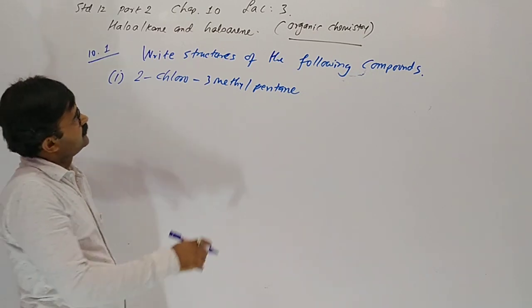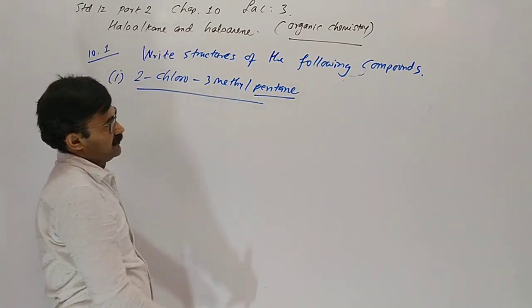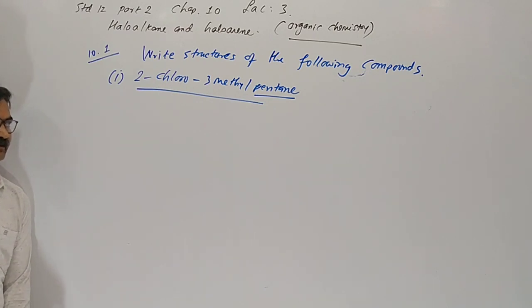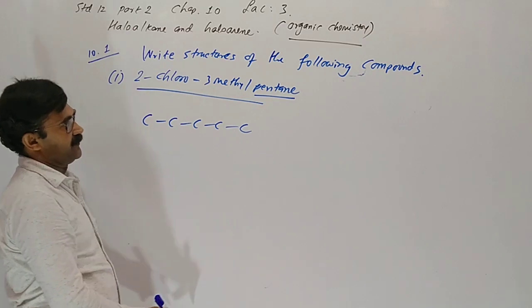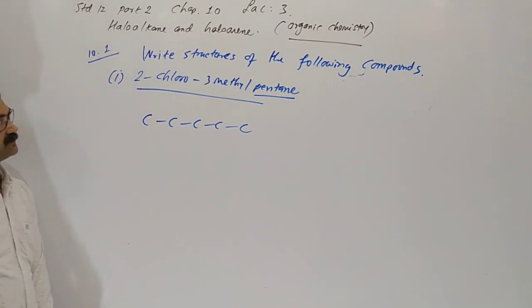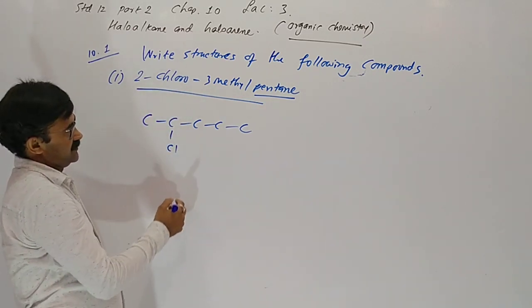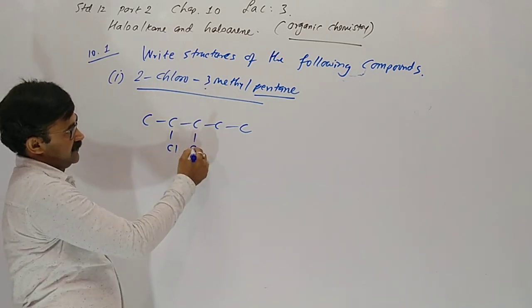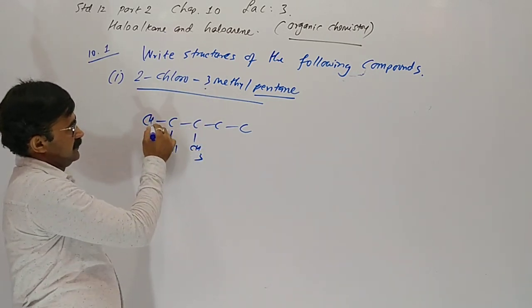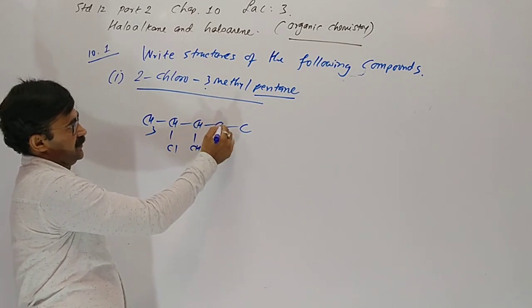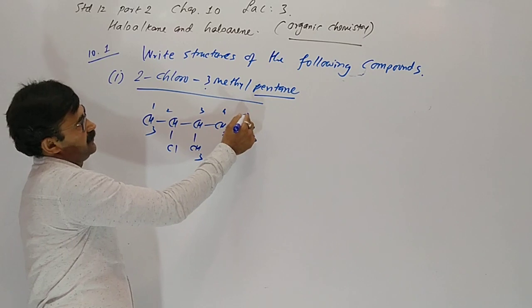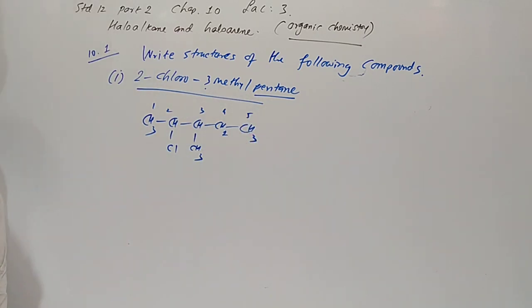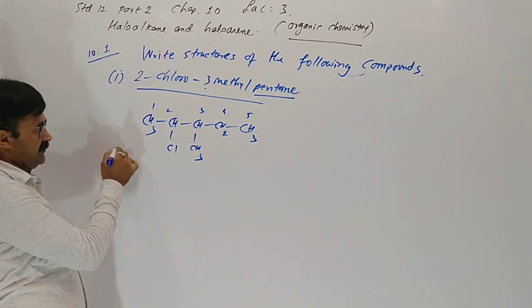This one is very simple. We have to start with the main chain. So pentane. In the pentane, there should be 5 carbons in the chain. On second position there is chlorine. On third position there is methyl. CH3, CH, CH, CH2 and CH3. This is our structure. 2-chloro 3-methyl pentane is our answer.